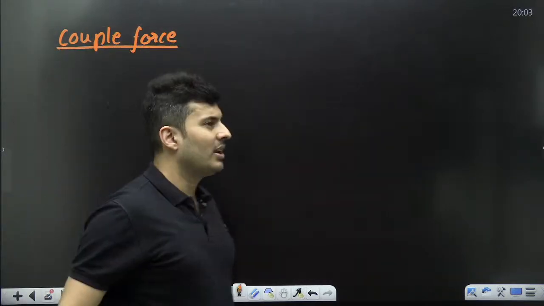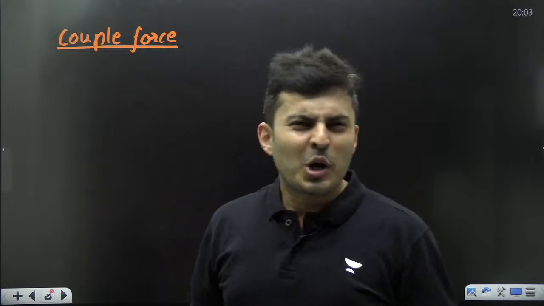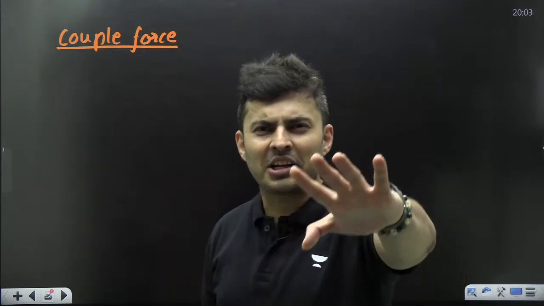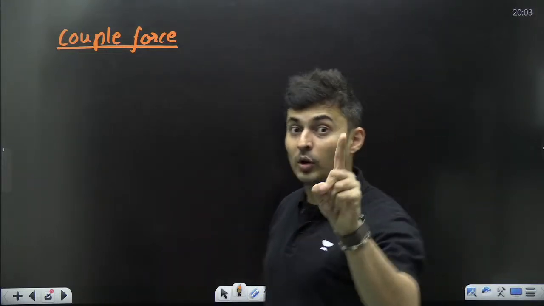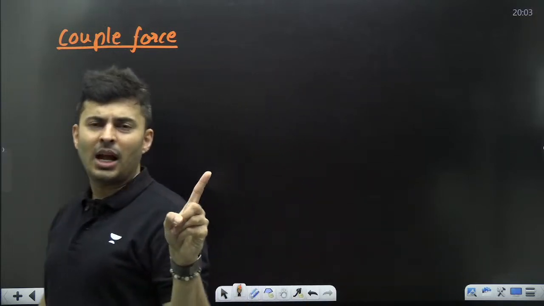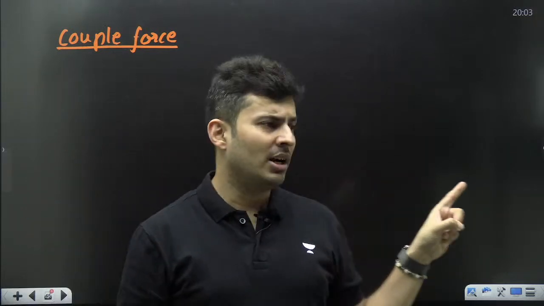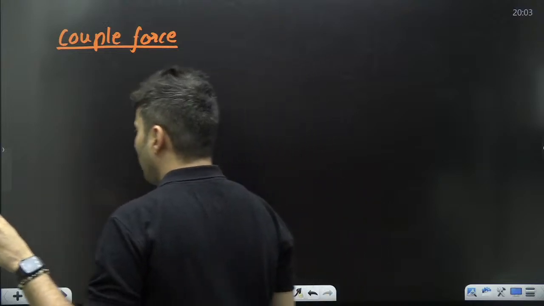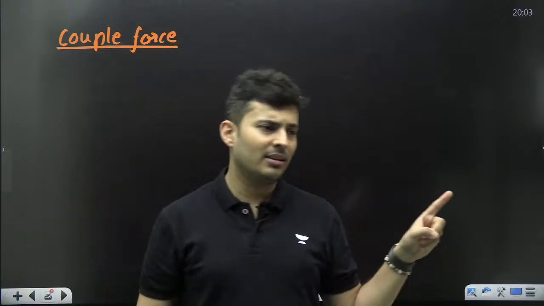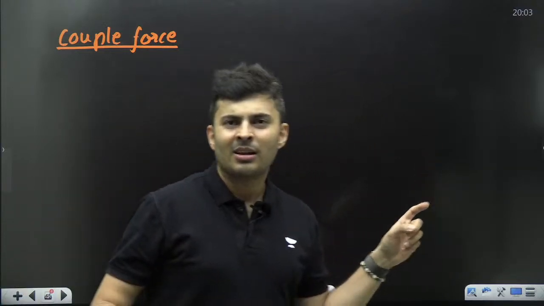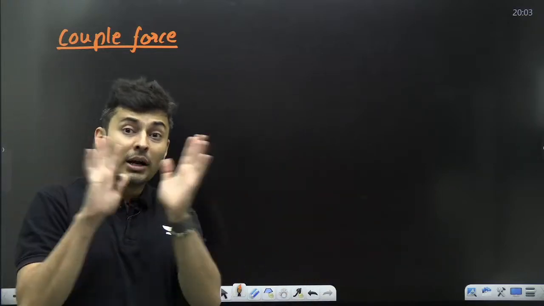Our favorite couple is Pandu Champa. Always fighting with each other. They are very similar but always opposite. Pandu says I want to go for this movie. Champa says I want to go for that movie. Pandu says I want to eat pizza. Champa says I want to eat ice cream. They are all equally hungry, but they are opposite.